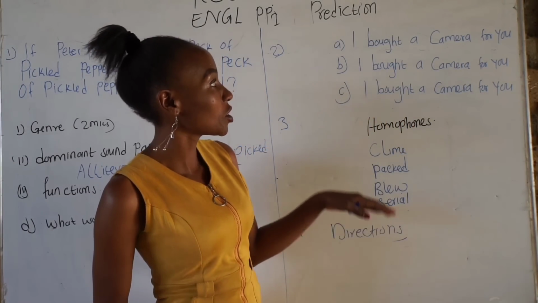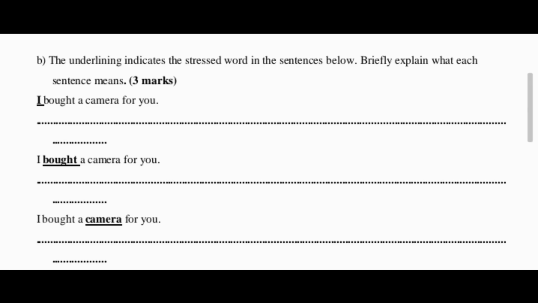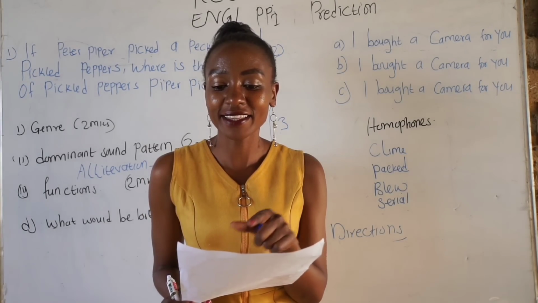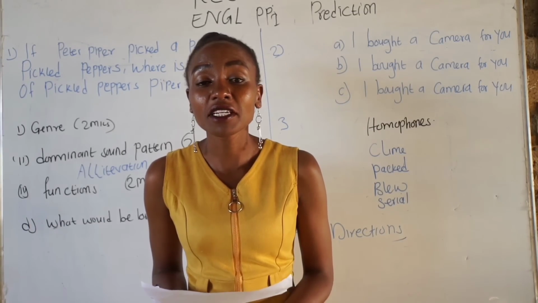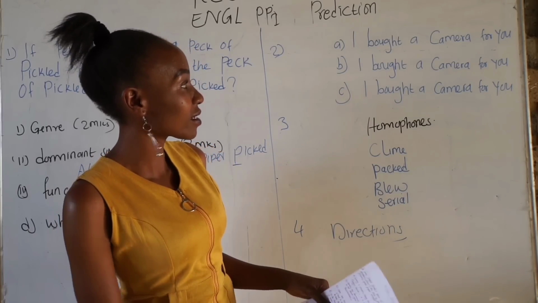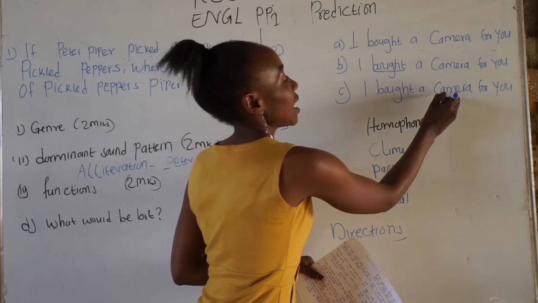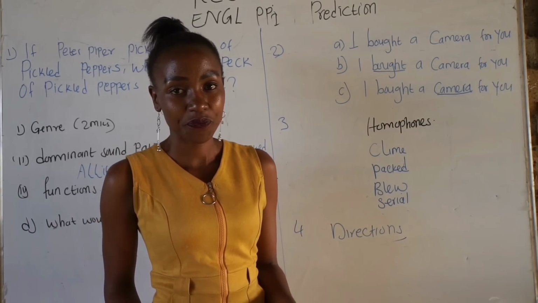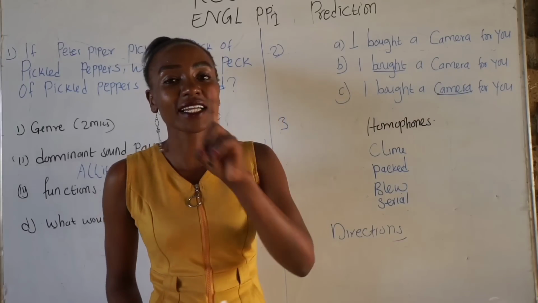So part B, we are in question 2. The underlining indicates the stressed word in the sentences below. Briefly explain what each sentence means, 3 marks. It's the same sentence, but this one is underlined, this one is underlined, and this one is underlined. So what does it mean? It's very simple. It means the underlined word and nothing else.